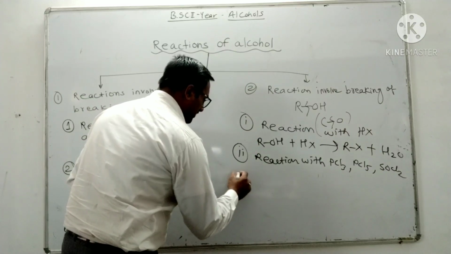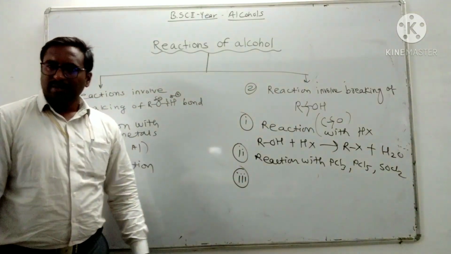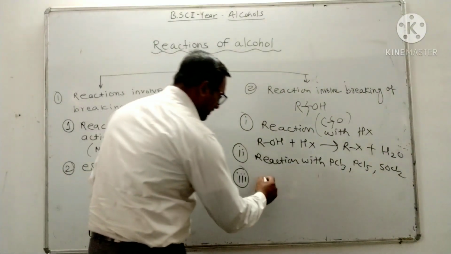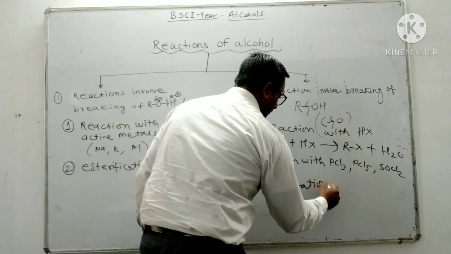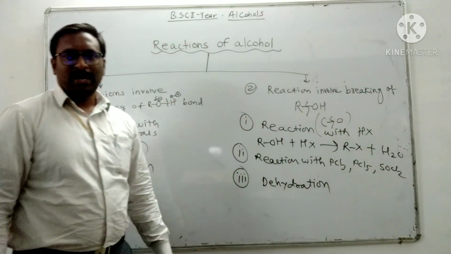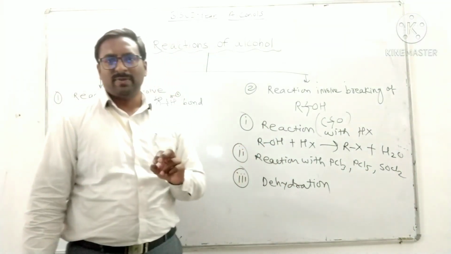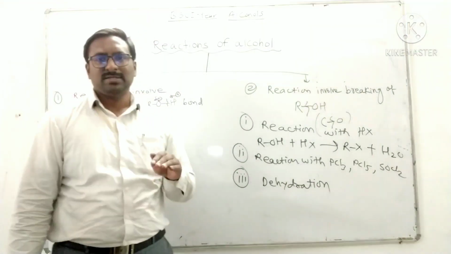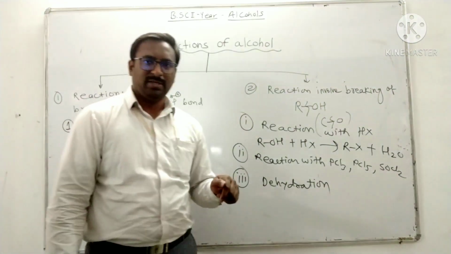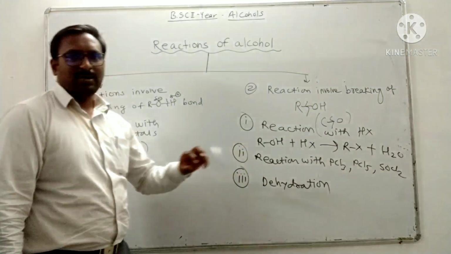Then the third type of reaction is the dehydration reaction. Alcohol undergoes dehydration and two products are possible: there may be formation of ether, as well as ethene. It may be an addition or elimination reaction.